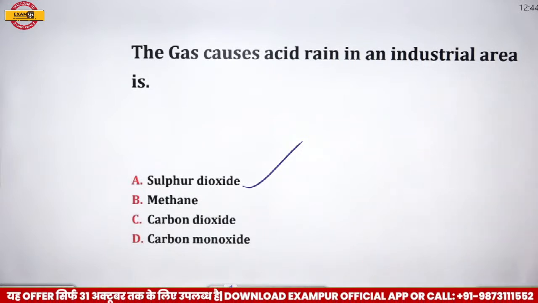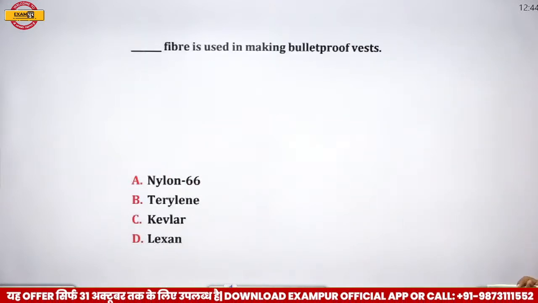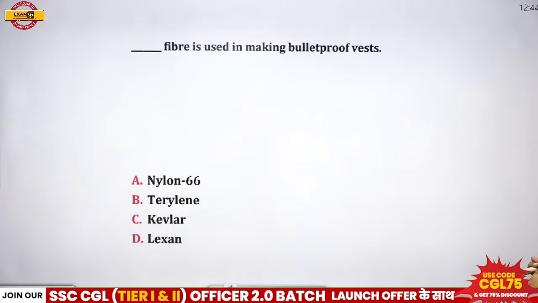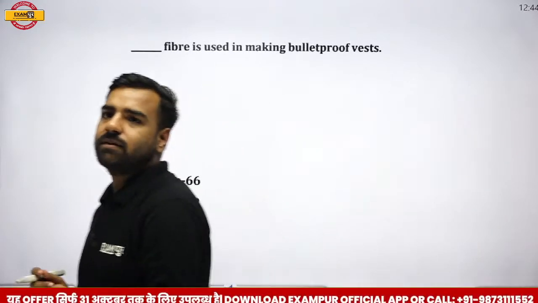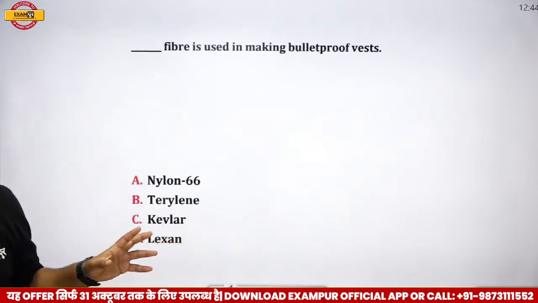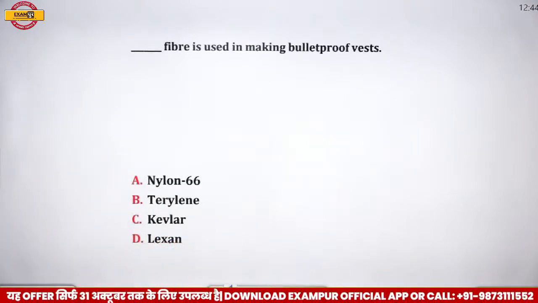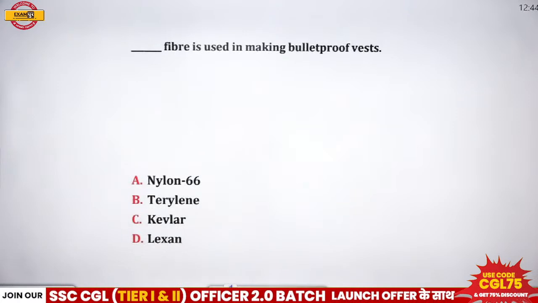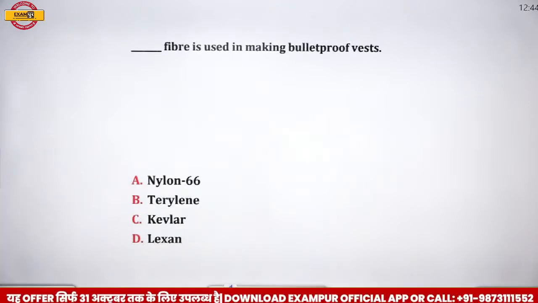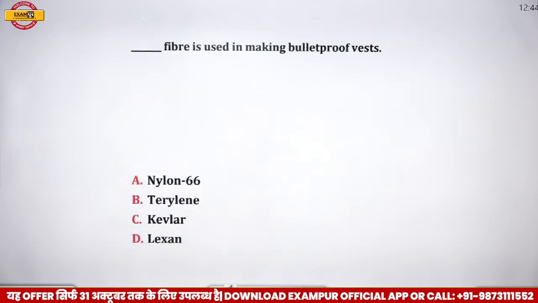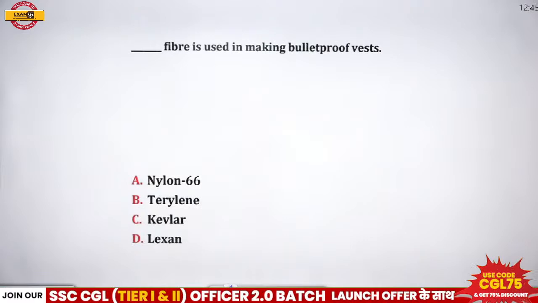Now, moving forward to the next question: dash fiber is used for making bulletproof vests. So what about this bulletproof vest? I guess everyone knows about it, right? Bulletproof vest, that is, we can talk about the Indian Army. Answer please.